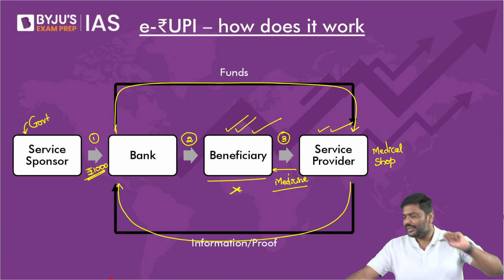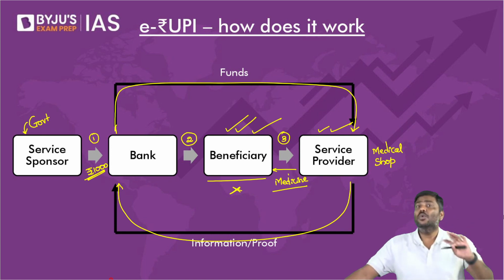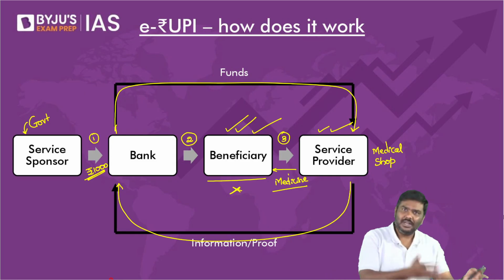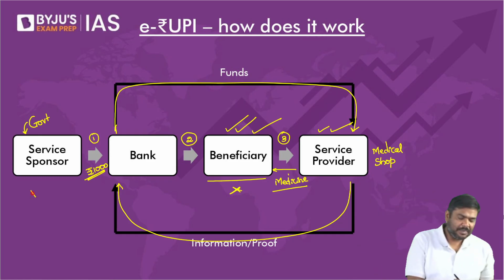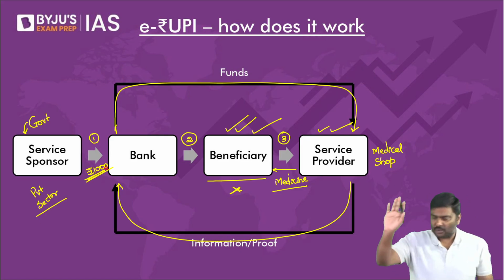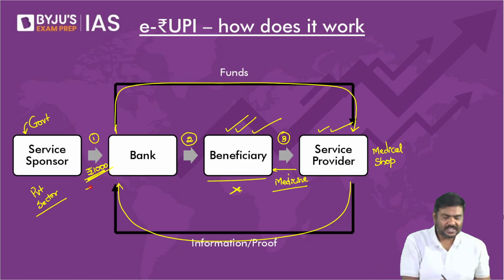Was this used by many private sector companies? Let me know. That is the vaccination concept. You want me to get vaccinated because I'm an employee, but you want to ensure that whatever subsidy you give to me, let's say 700 rupees, is actually used for vaccination. But how do you ensure that?